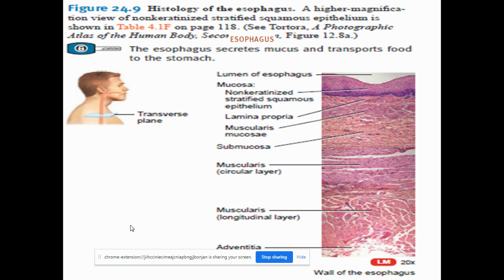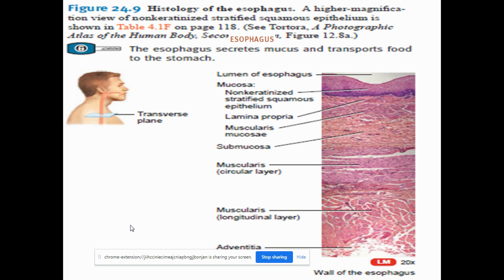The second layer you can see is the submucosa. As you all know, the submucosa is made up of connective tissues, blood vessels, and also mucus glands, so they secrete the mucus. The third layer is the muscularis. The muscularis is made up of two layers, the circular layer and the longitudinal layer. They are helpful in the movement or transport of the food from one region to another. I told you the circular motion as well as the peristaltic motion is because of the presence of these two kinds of muscularis, circular and longitudinal.